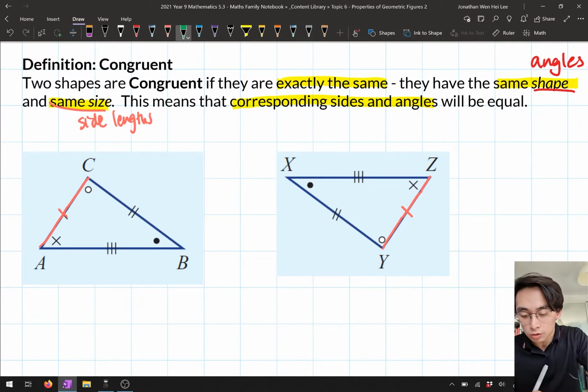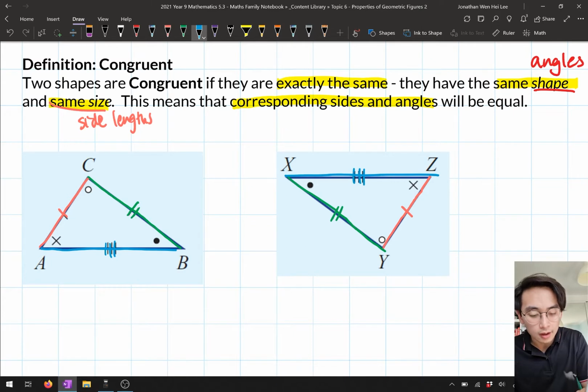If you have a look at the two dashes, we've got CB, which has two dashes, and here we've got YX, which has two dashes, and the final side is this AB, which has three dashes, and ZX, which has three dashes. So all three sides are exactly the same, and they're matching with each other, and they have the exact same side length in the matching triangle.